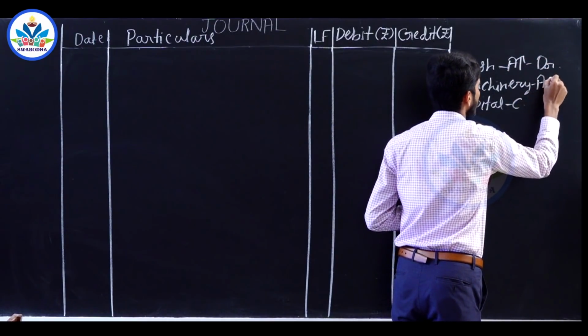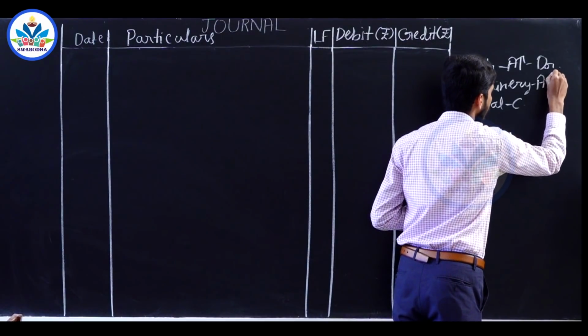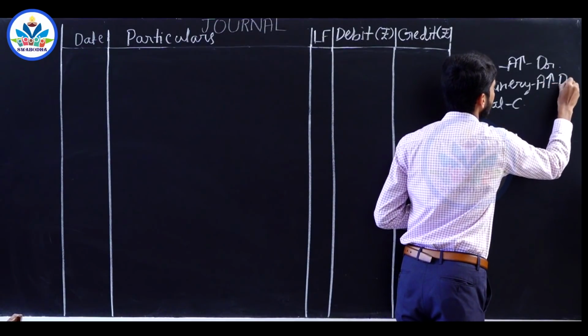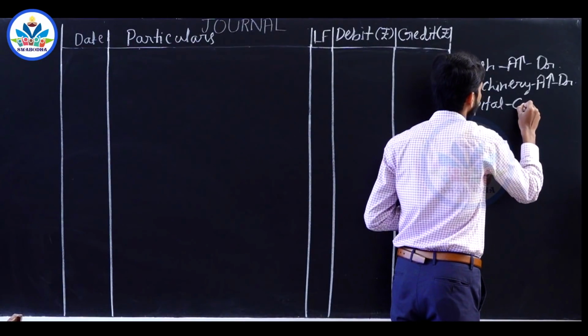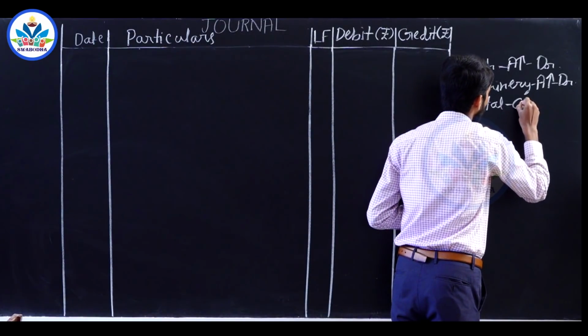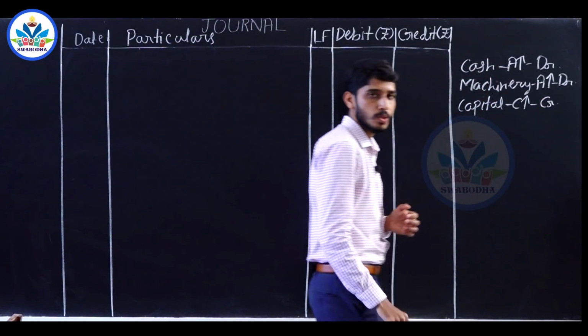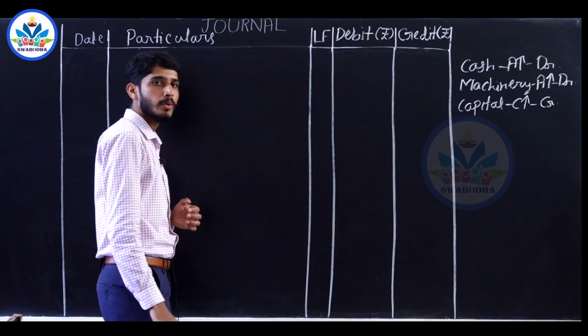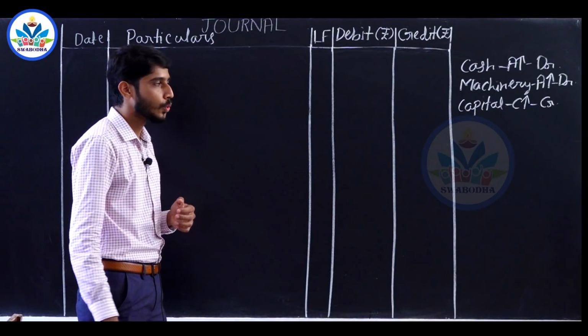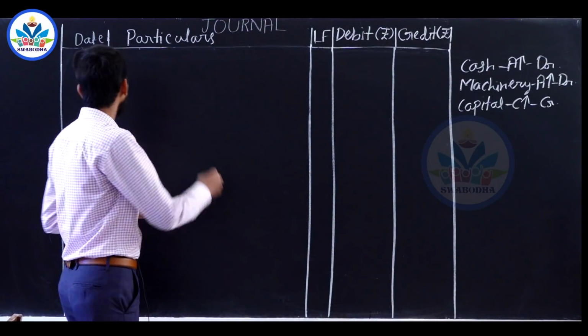You invest in the form of machinery, machinery is an asset, asset value increases, it has to be debited. Capital is capital, capital value also increases, increase in the capital has to be credited. So the journal entry will be cash account debit, machinery account debit to capital account.